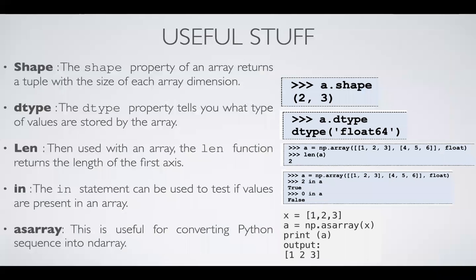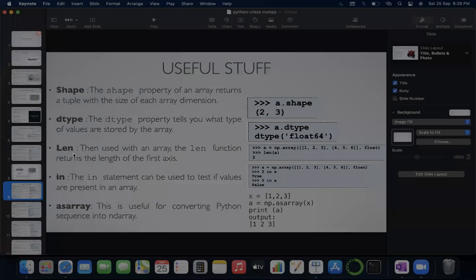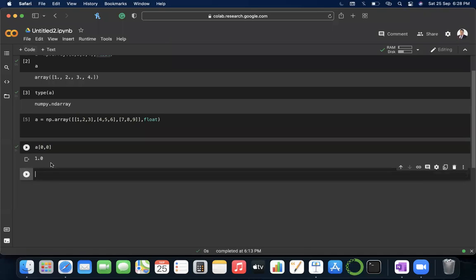All right. I don't know what I should have named them, but these are some of the properties that a NumPy array contains. You can use these NumPy array properties to see different types of values and manipulate them as required. The first one is shape. The shape property of an array returns a tuple with the size of each array dimension. How many rows and how many columns there are will be returned by the shape. So if I write a.shape, then I'll see